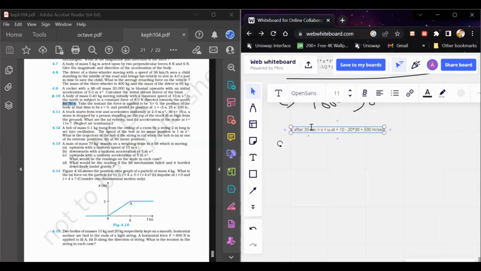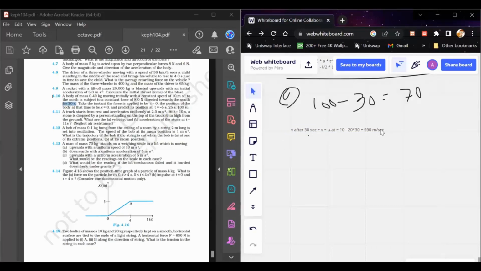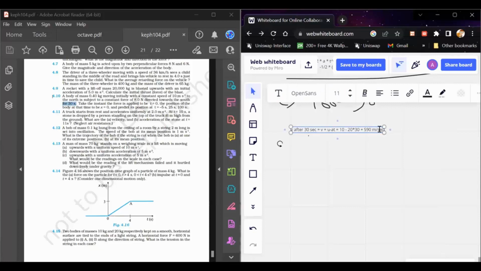That means for the 30 seconds it will be moving under the retardation, but after the 30 seconds it will be moving with a constant speed of 590 meter per second. Now we have to find the distance it will cover in 30 seconds. Using the same formula, s equals ut plus half at square, s equals 10 into 30 minus 1 by 2.